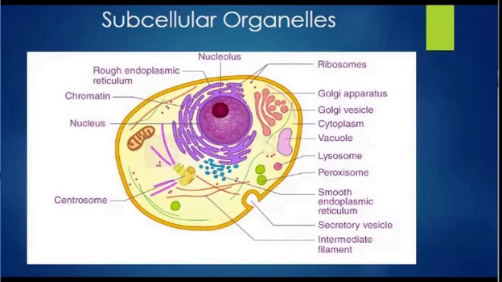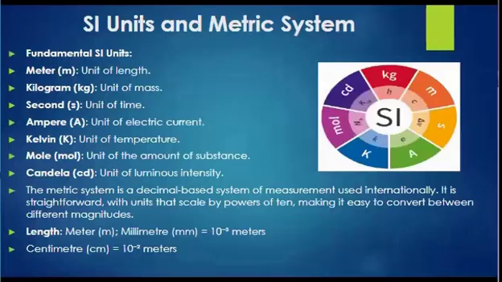Next, we have SI units in the metric system. In biochemistry, precise measurement is very crucial. In this unit we cover the SI units for mass, volume, temperature, and time, along with an overview of the metric system. The International System of Units, that is SI, is the modern form of the metric system and is the most widely used system of measurement worldwide. It is based on seven fundamental units from which all other units are derived.